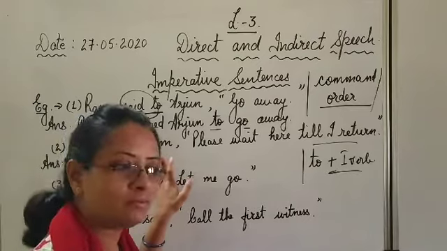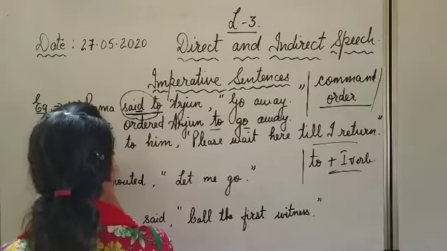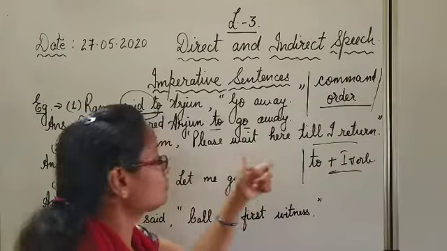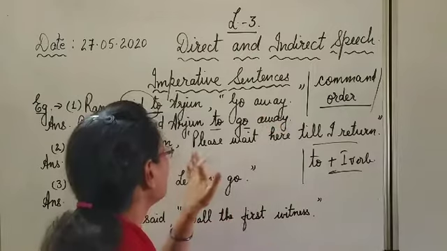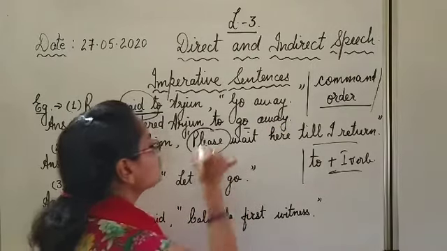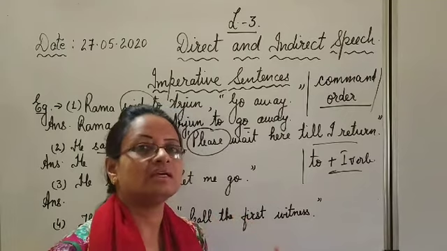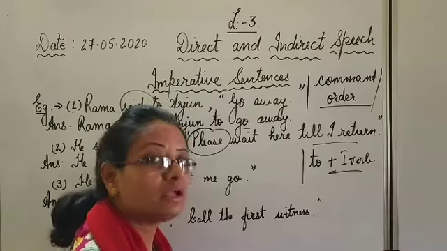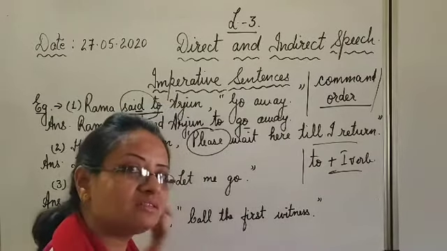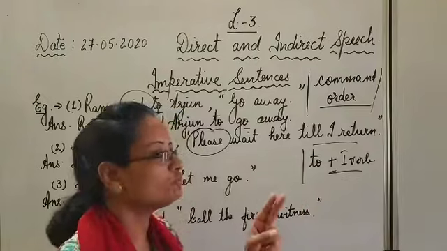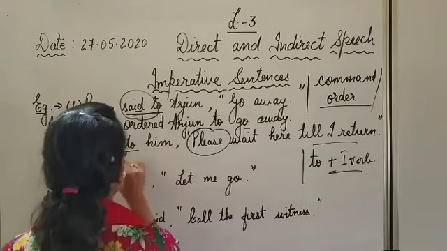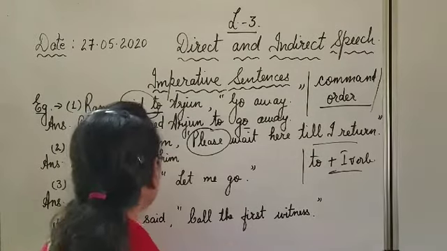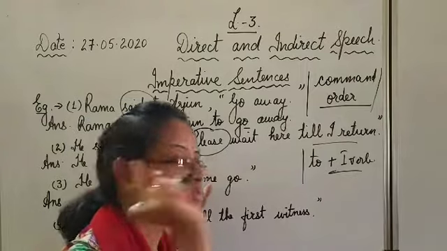Okay. See another example. He said to him. He will not change. Now we have to see what he said to him. What type of a sentence it is? Order, command, request, suggestion, advice, so on. Please wait here. Yes. Look at this word please. Please itself indicates it is a request. So, in place of said to, what will you write? Requested. Because said is in the second form, past tense. So, you will write here requested. He requested. To will not be there. He requested him. To plus first form of the verb.